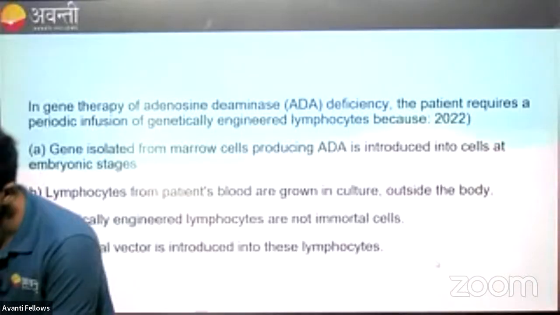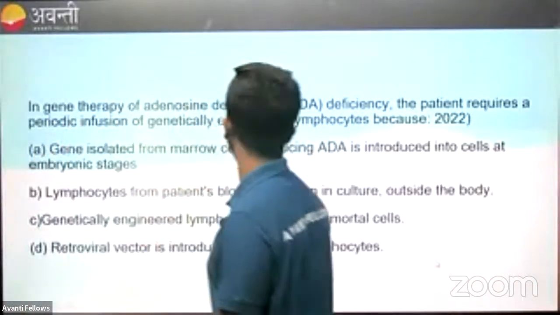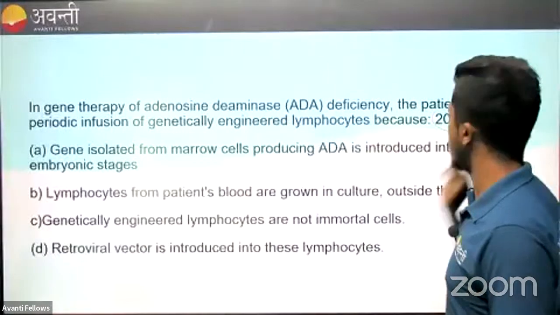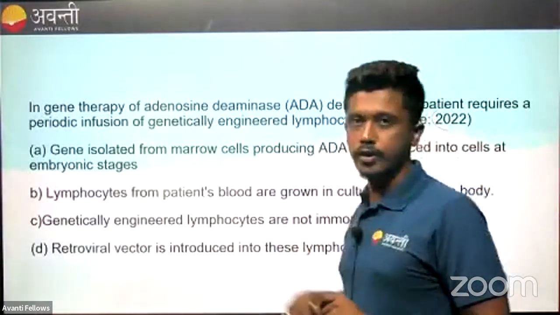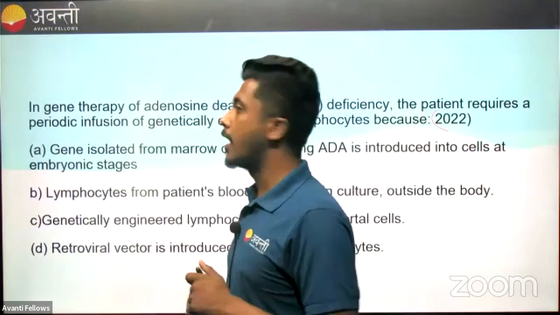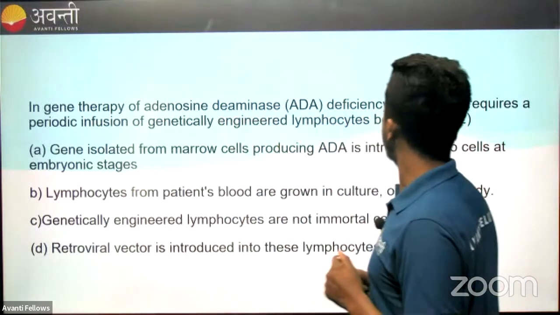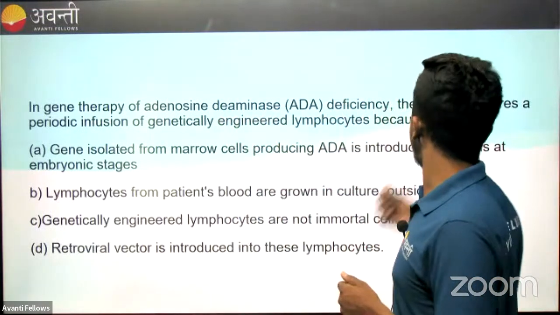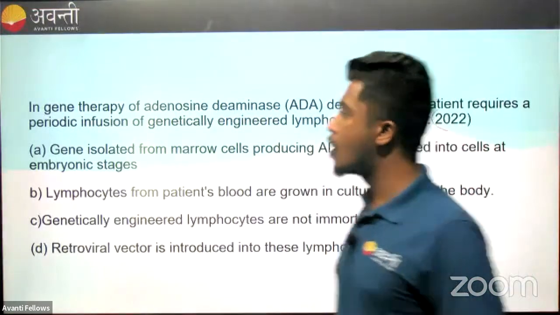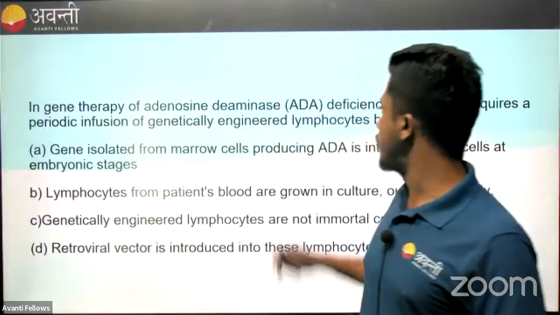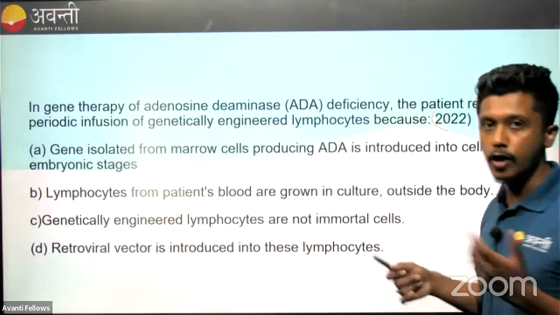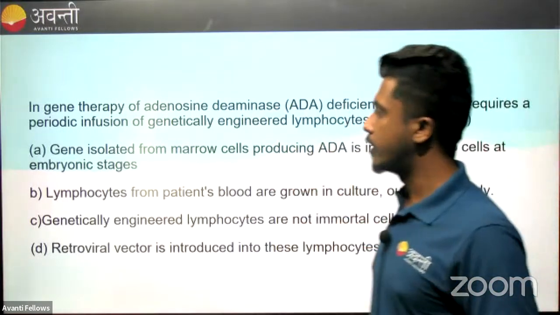And our next question is, see, all of these are previous year questions, students. So you can see it's asked in 2022. So let's see what the question is. In gene therapy of adenosine deaminase deficiency, the patient requires a periodic infusion of genetically engineered lymphocytes because, okay, so our options are here.